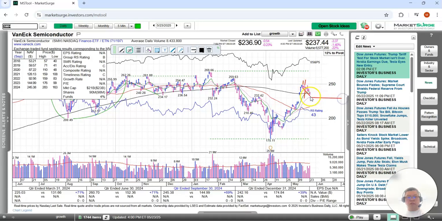We're still sitting above the 21-day. That's the good thing. But overall it's been quite a pullback. This was quite extended right here. And finally, the 10-day has caught up and it went even below the 10-day.